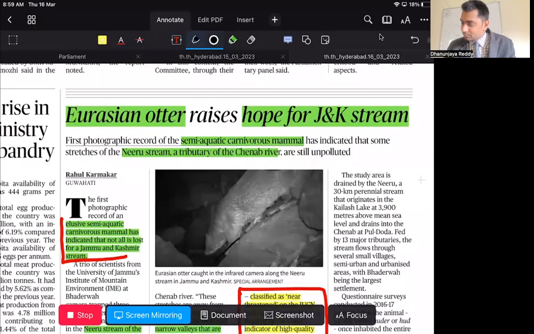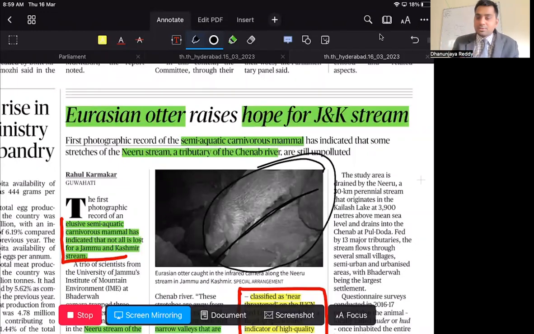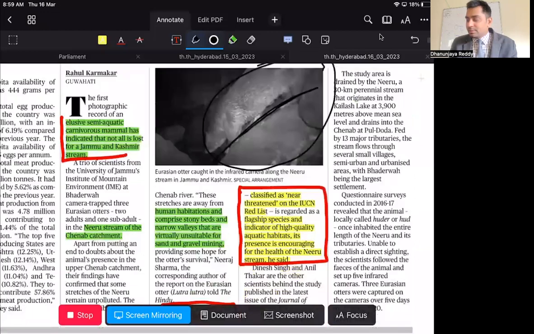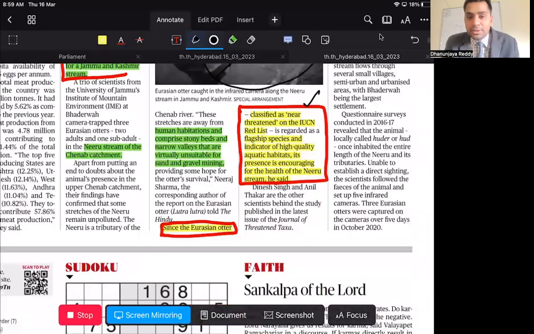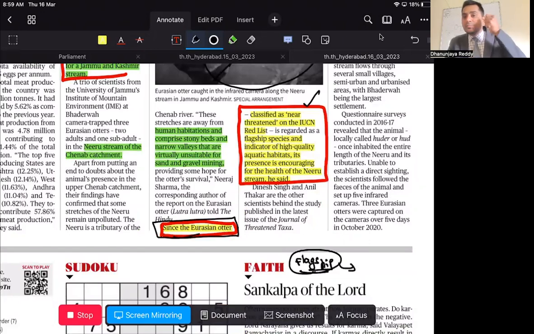Eurasian otter raises hopes for a Jammu and Kashmir stream. Now, what is this Eurasian otter? The Eurasian otter is classified as a near threatened species in the IUCN Red List category. It is a flagship species. Now, what is a flagship species? An indicator species indicates whether a particular place is free from pollutants or not. So this is also a flagship species representing an area. Flagship represents that area, and the indicator species indicates the quality of the environment.